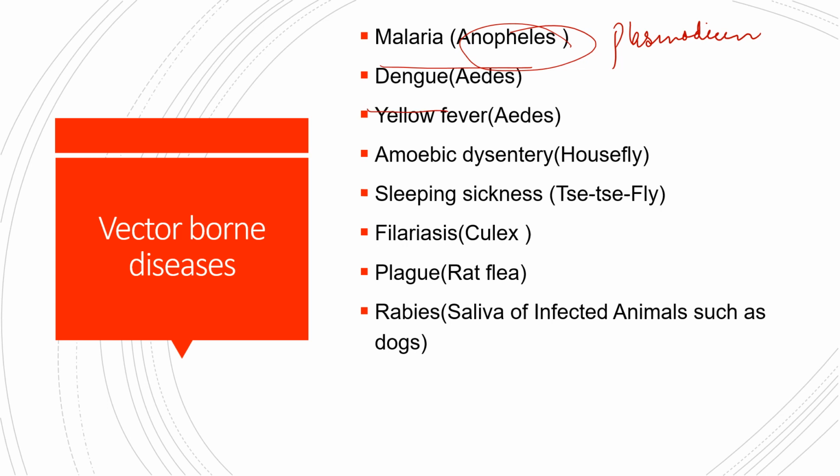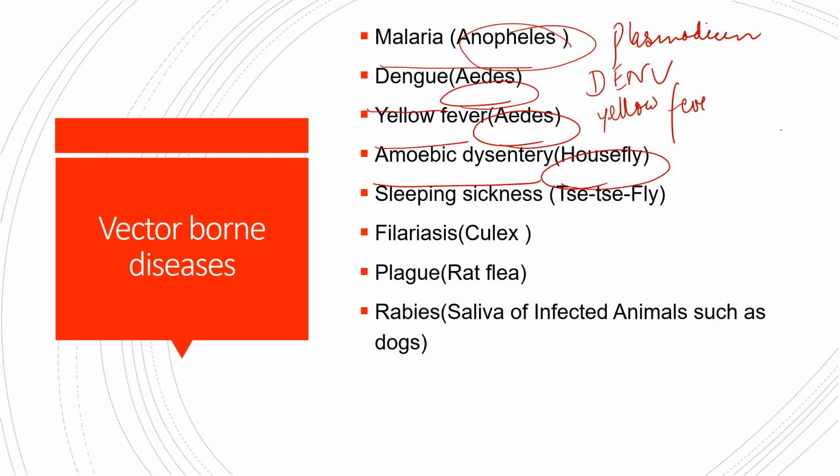Dengue is caused by the Aedes mosquito. This is the vector. Yellow fever is also spread by the Aedes mosquito. Amoebic dysentery is spread by the housefly. Now for dengue, the pathogen is DENV. Yellow fever is caused by the yellow fever virus, so the pathogen here is the yellow fever virus. In amoebic dysentery, as the name suggests, the pathogen is Entamoeba, which is a protozoon.